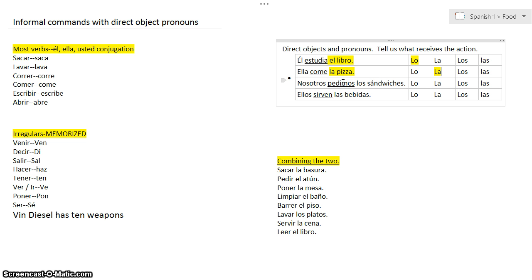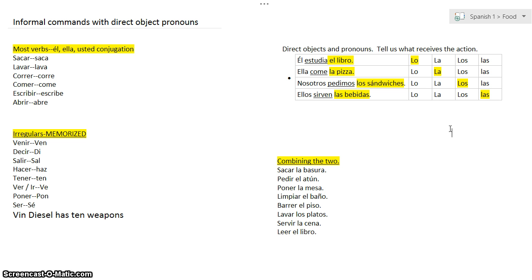Nosotros pedimos los sándwiches. We order the sandwiches. What do we order? The sandwiches. That's masculine and it's plural because it has that los. So I'm going to highlight that and I'm going to pick the masculine plural form of the direct object pronoun, los. And lastly, ellos sirven las bebidas. They serve the drinks. What do they serve? The drinks. That's our direct object. I'm going to replace that with a pronoun, and the pronoun is going to be las because it's feminine and plural.